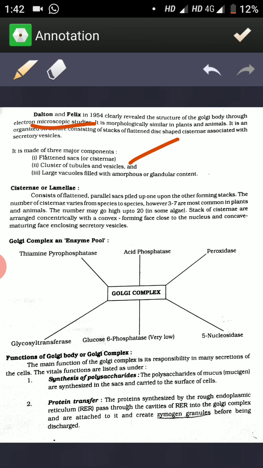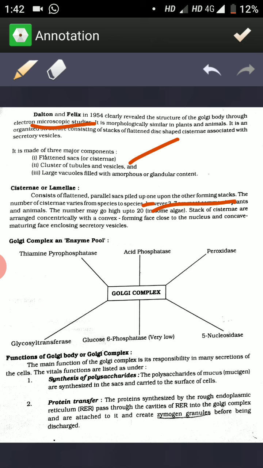Cisternae or lamellae consist of flattened parallel sacs piled up one upon the other, forming stacks. The number of cisternae varies from species to species. However, 3 to 7 are most common in plants and animals. The number may go as high as 20 in some algae. Stacks of cisternae are arranged concentrically with a convex forming phase close to the nucleus and a concave maturing phase enclosing secretory vesicles.